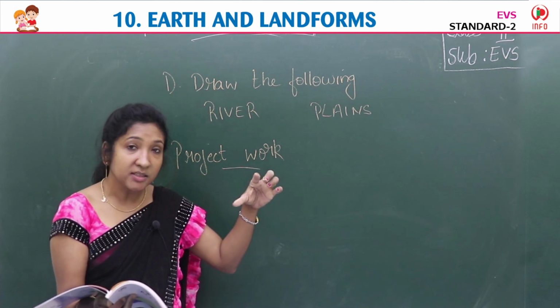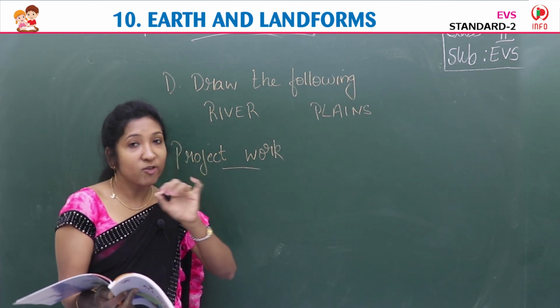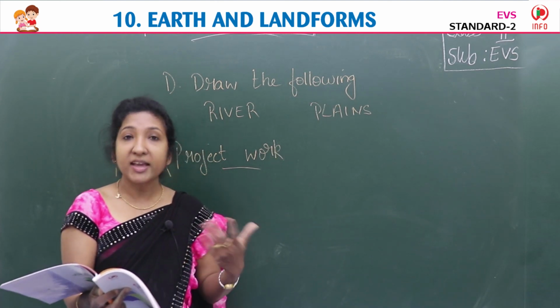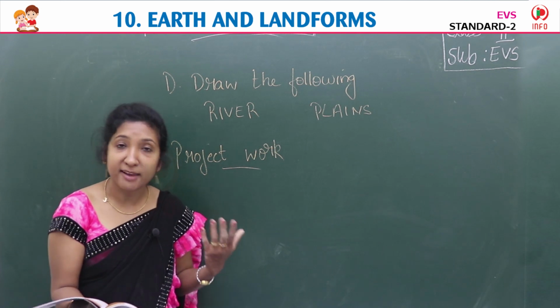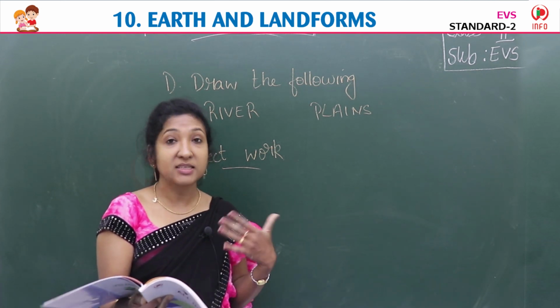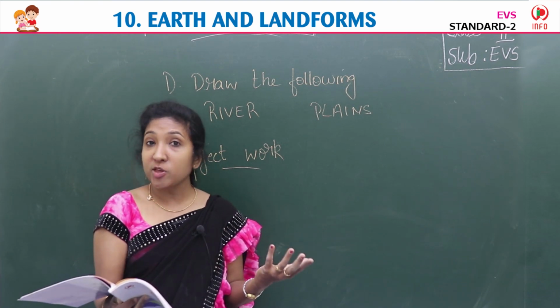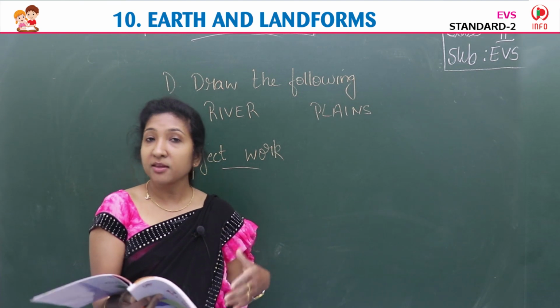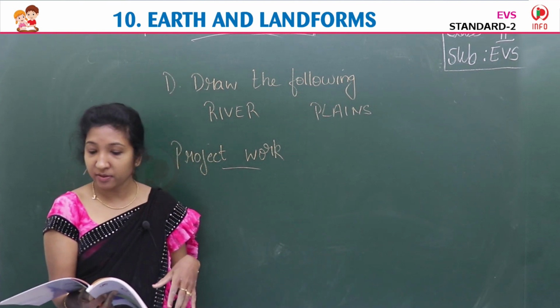Then paste them in your notebook and write the names below each picture. So try to collect pictures of different landforms, children: plains, valleys, hills, mountains, deserts. You can collect a picture of a forest also. It is a landform. Okay, you can paste the picture.